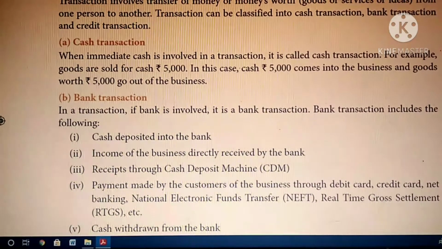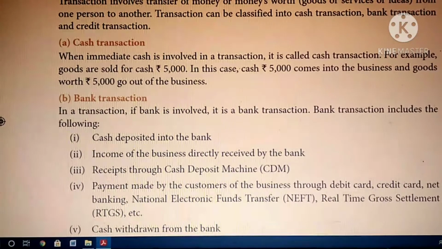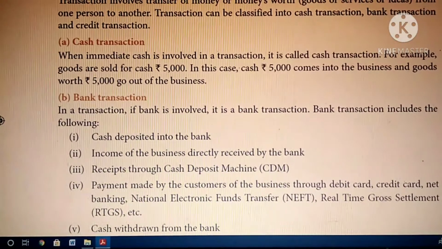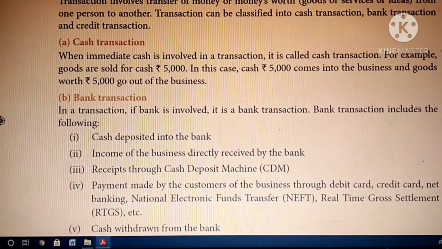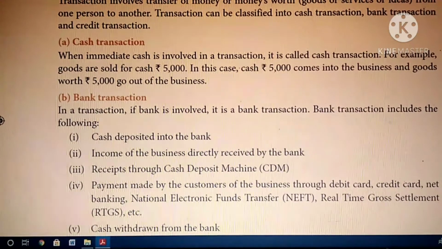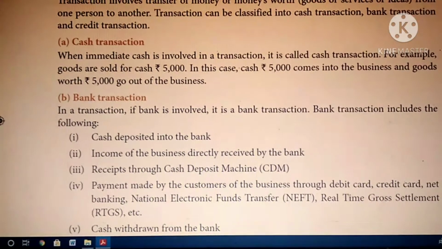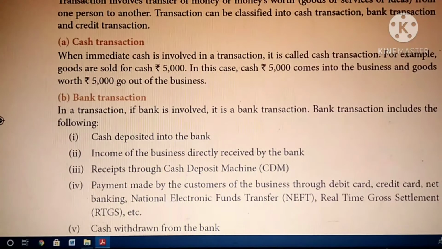So you must pay cash immediately. That is called a cash transaction. Both cash given and cash received. It can be cash received or it can be cash paid. So if you pay immediately, or if you receive cash immediately, then it comes under the cash transaction.